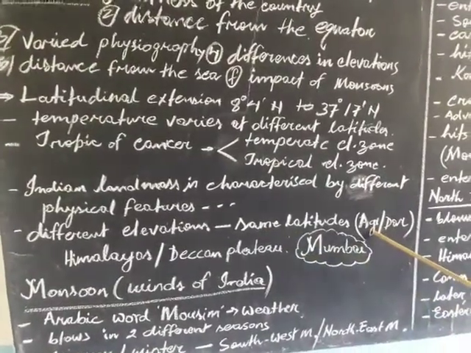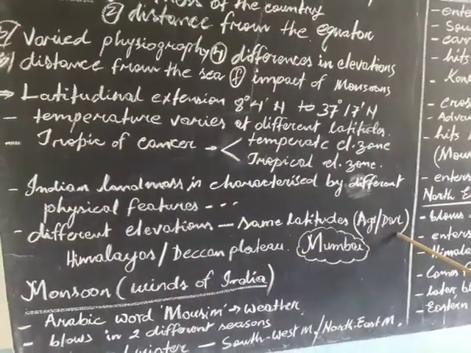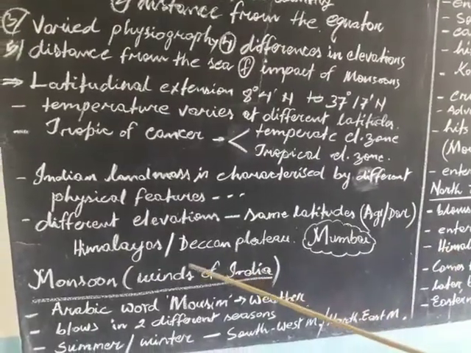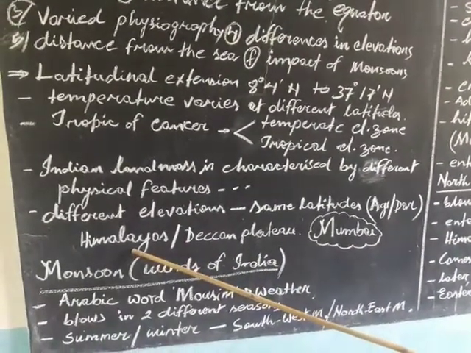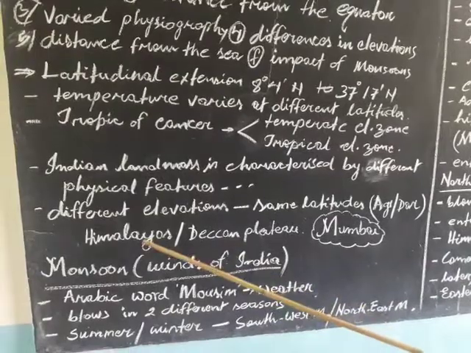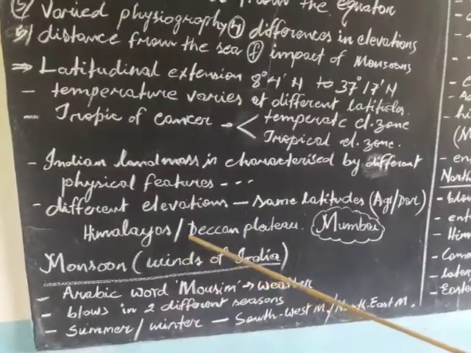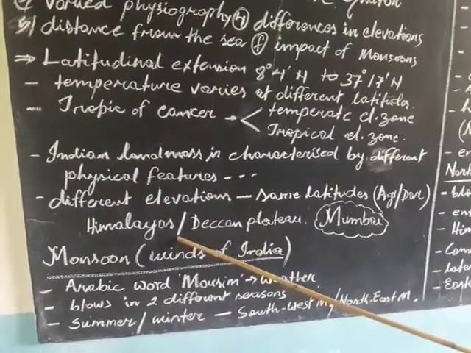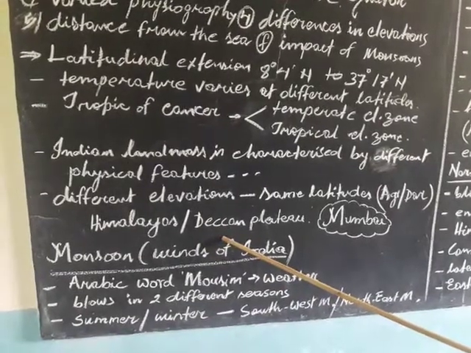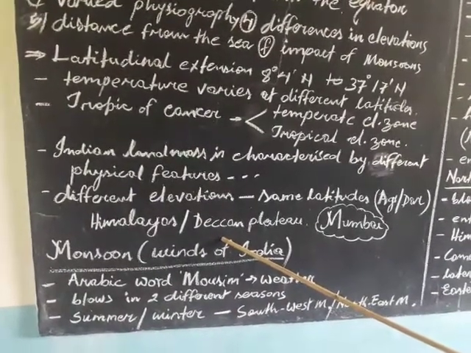For example, Agra and Darjeeling. Again we see here Himalayas elevations are almost same, but latitudes are different. That is why climatic variations can be seen.